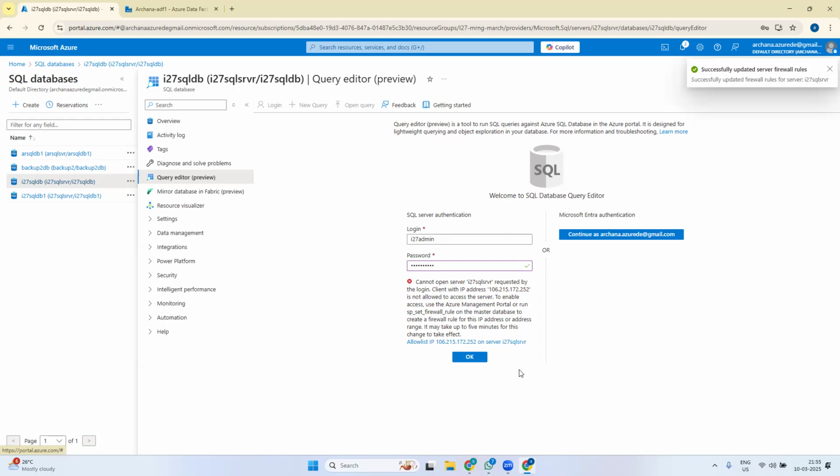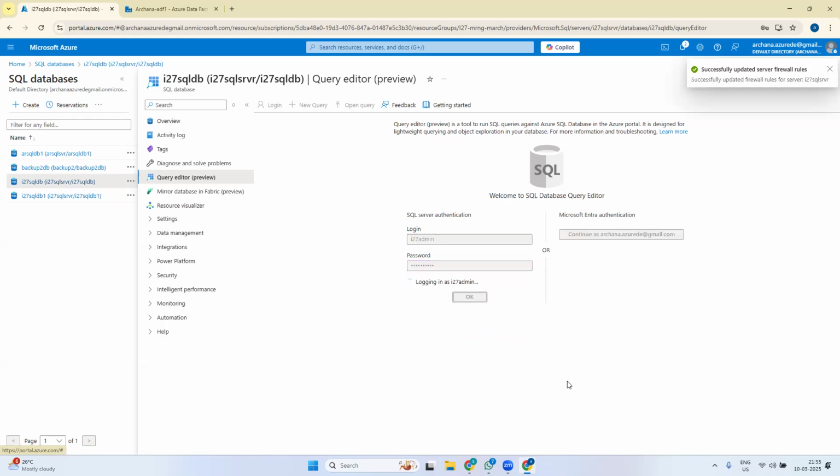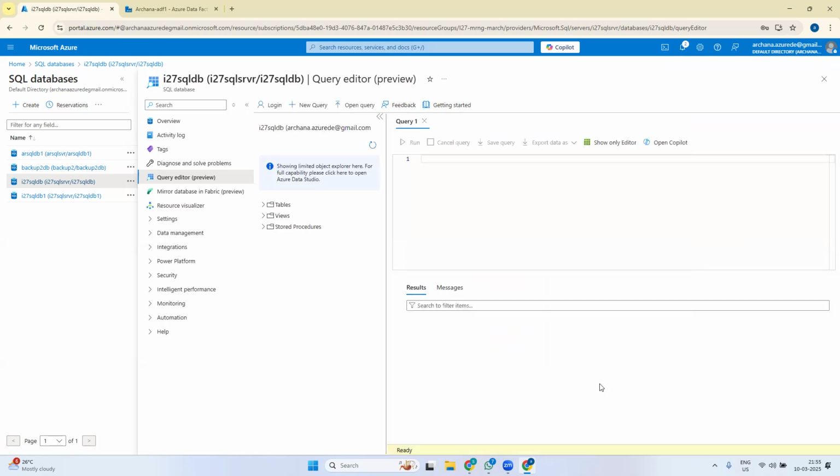It is asking to allow this IP. Say just allow IP and say okay, it will get logged in. Okay, so what table do I have here? I have dbo.employee.